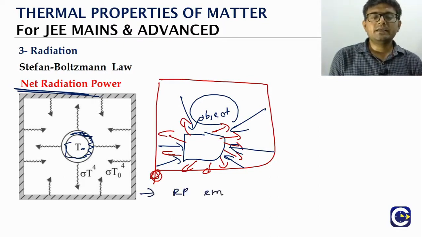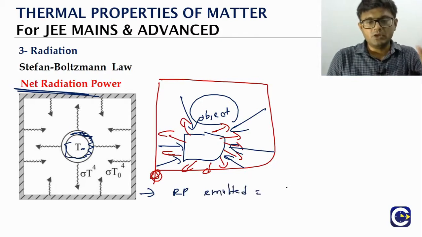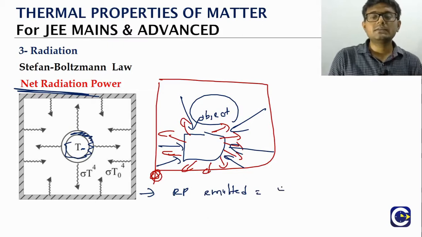the radiation power emitted, assuming this is like a black body, will be sigma A T to the power 4. Now the radiation power incident on the object: from where is it getting incident?